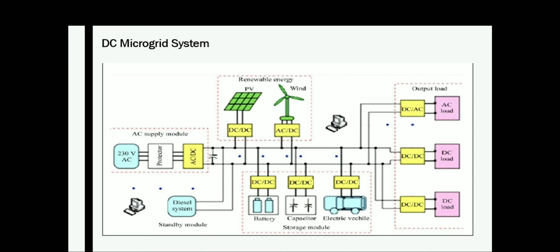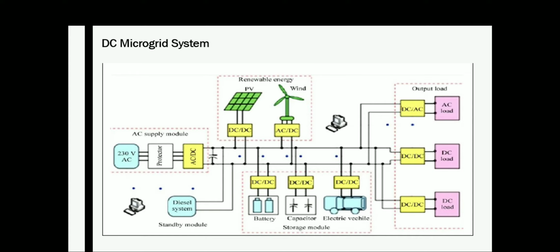And you can see a wind power is AC, and converting that AC into DC, it is then connected to the DC bus. And you can connect the battery and capacitor storage. You can directly connect an electric vehicle to the DC microgrid through a DC to DC converter.